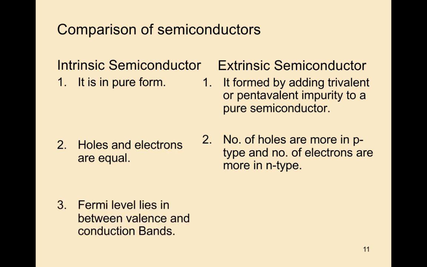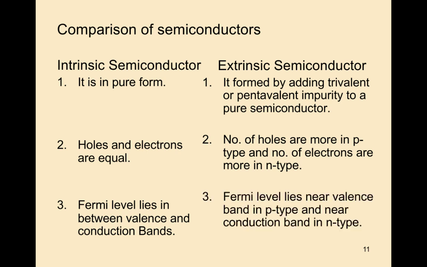The Fermi level lies between the valence band and conduction band in an intrinsic semiconductor. It is near the valence band in p-type and near the conduction band in n-type semiconductors. These are the three main comparisons of semiconductors.